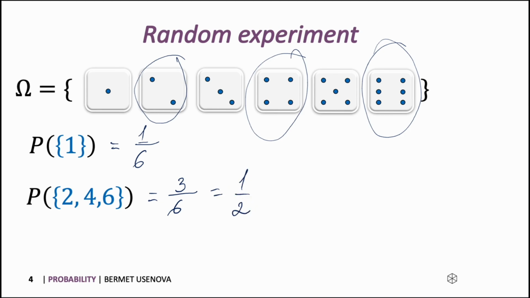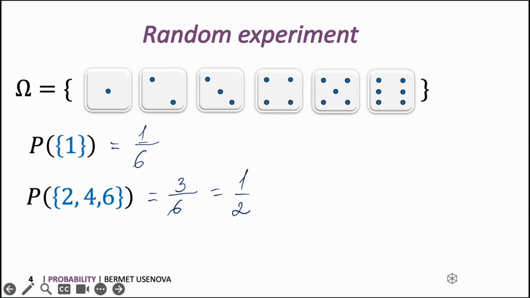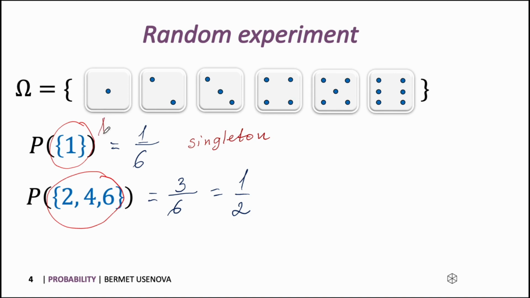Every subset of omega is called an event. So for example, throwing a dice and getting 1 is an event, and throwing a dice and getting an even number are both events. Since 1 has only one outcome, it's called an elementary event or singleton. To make notation easier, any event is denoted by the letter A. If we have several of them, like here in the example, we name the second event with the letter B, so we don't get confused.